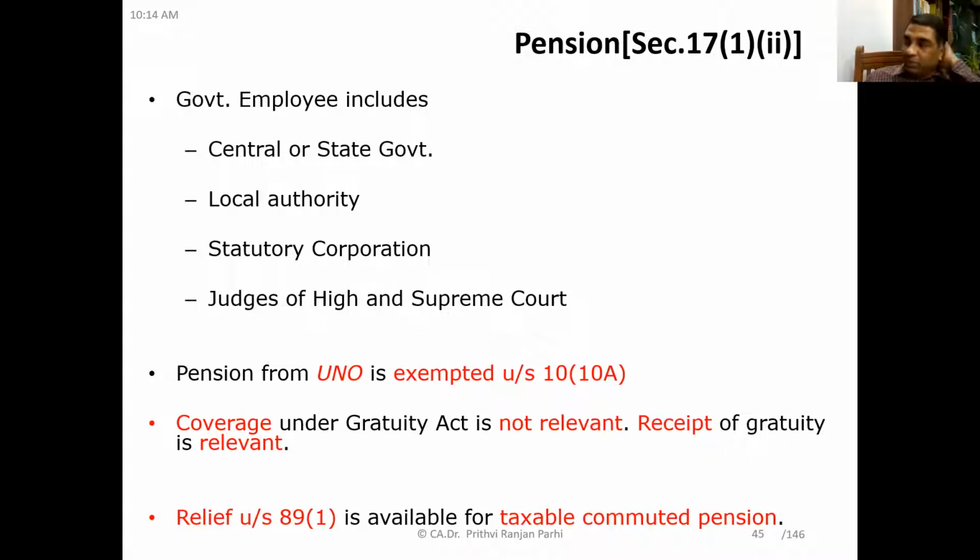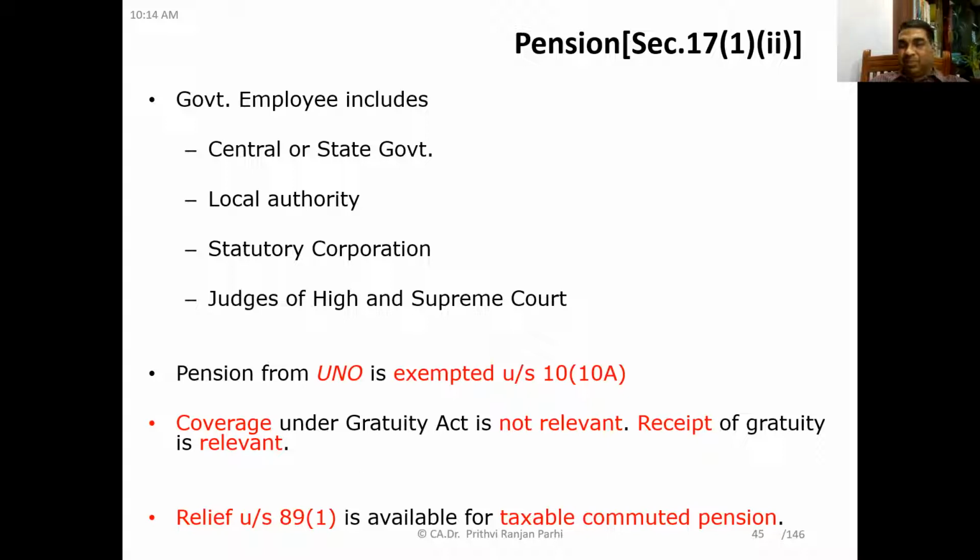Now one question might be coming to your mind. Okay, something is exempt, but something is still taxable. But when you are receiving commuted pension, you will be receiving a lump sum. When one person receives a lump sum, there is a possibility that he might have to pay tax at a higher slab rate. But if the same income had been distributed over a period, then he might have paid tax at a lower slab rate, because slab rates are progressive. As your income rises, you pay tax at a higher rate. Is it not? That possibility is there.